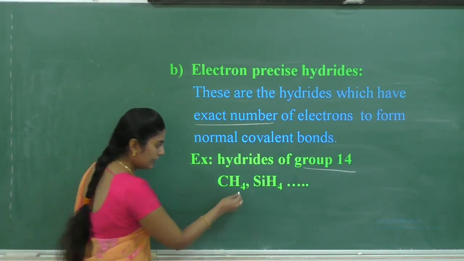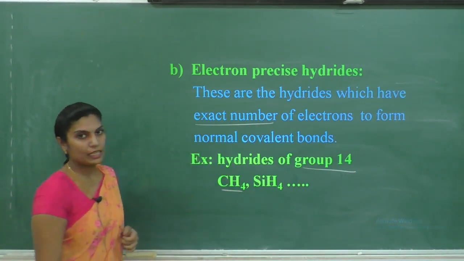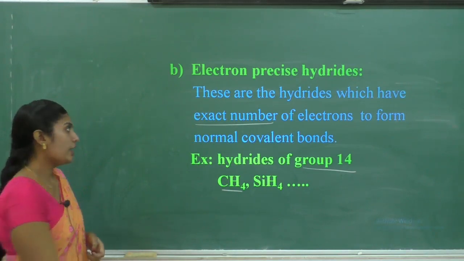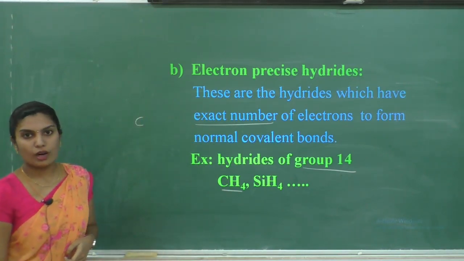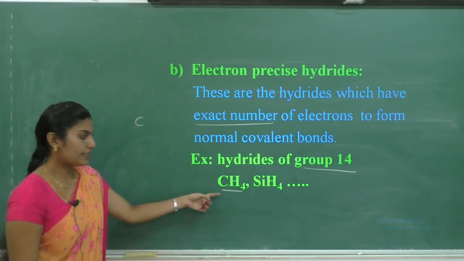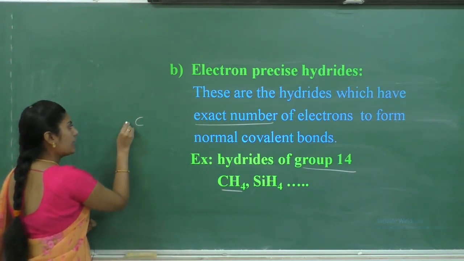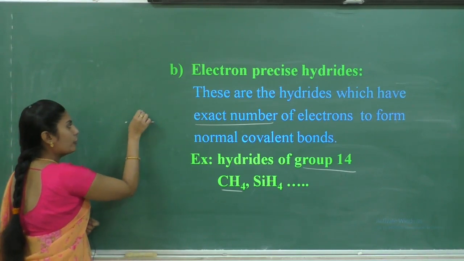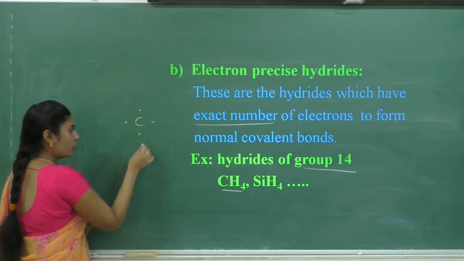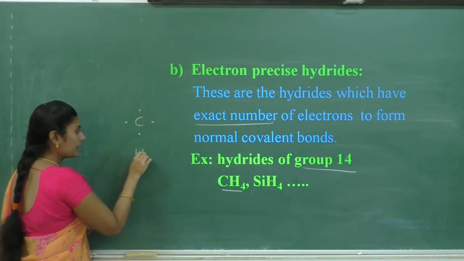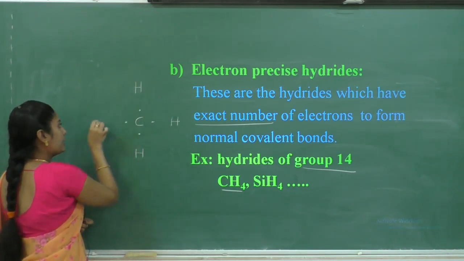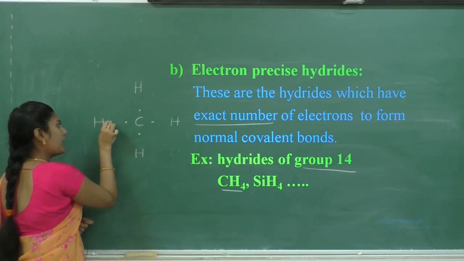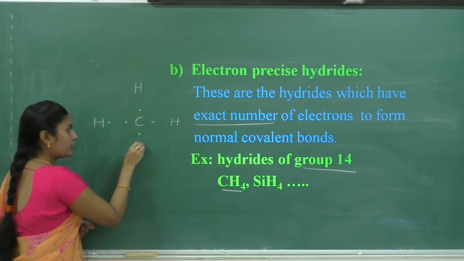Example, CH4. Group 14 elements means carbon family. When this carbon combines with hydrogen, it is going to form a hydride like CH4. You know that carbon is containing 4 valence electrons. When this carbon combines with the 4 other hydrogen atoms, each hydrogen atom is having 1 electron.